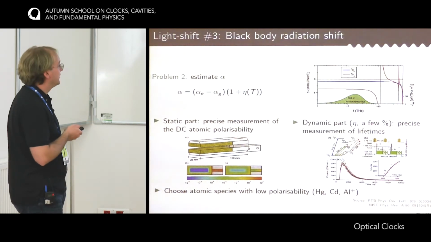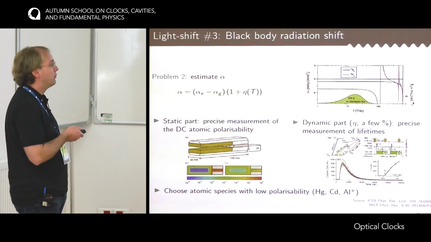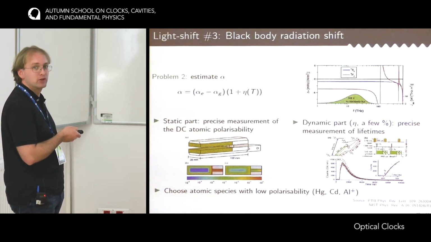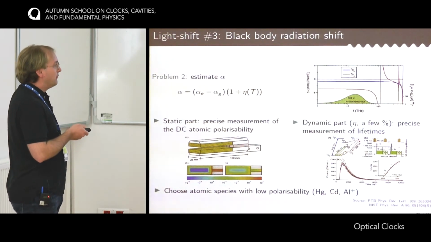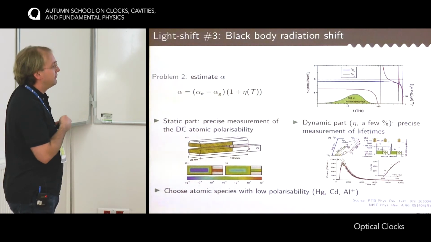A complementary option is to try to choose an atomic species that has intrinsically a low polarizability. So for optical lattice clock, it's the case, for instance, for mercury and for cadmium. And there is a notable example for the ion clocks, which is aluminium, that has accidentally a very, very low static polarizability.